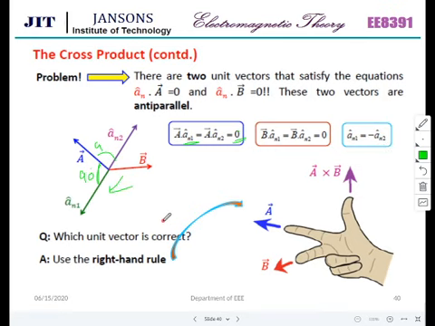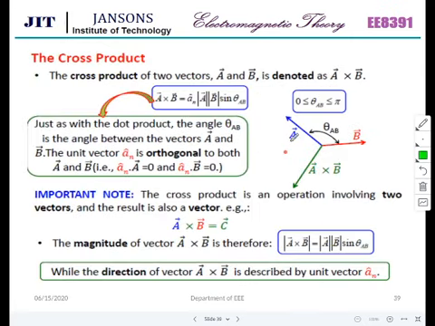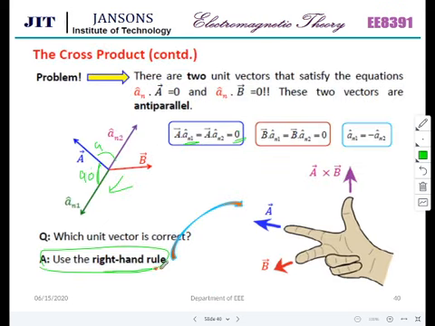Which unit vector is correct now? Both can be considered as a unit vector for this direction. So this is A, this is B. For A cross B, either AN1 is the unit vector for that. Why are we taking this side? Why can't we take that side? Now we have to take the right hand rule. From A to B, if it is moving like this, then what will be the direction of the screw? This is the direction of the screw. So AN2 is the correct unit vector for A cross B.